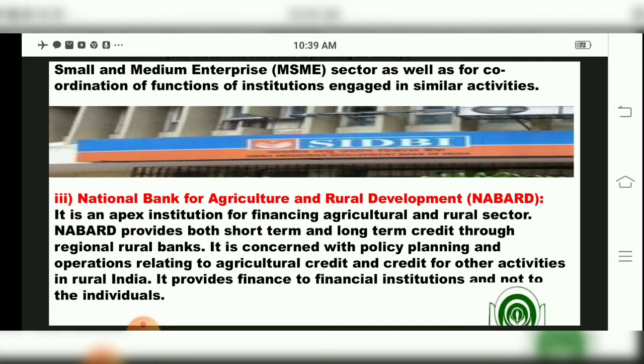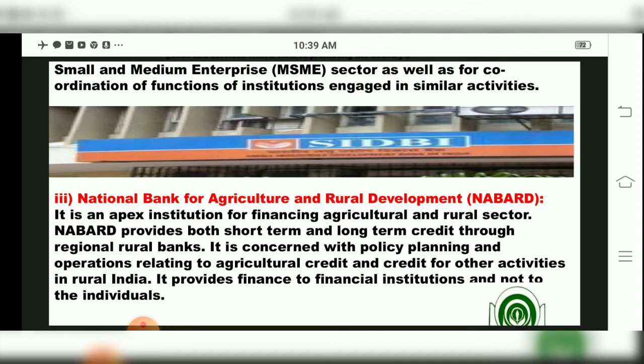NABARD provides both short term and long term credit through RRBs, regional rural banks. It is concerned with policy, planning and operations relating to agricultural credit and credit for other activities in rural India. It provides finance to financial institutions and not to individuals.